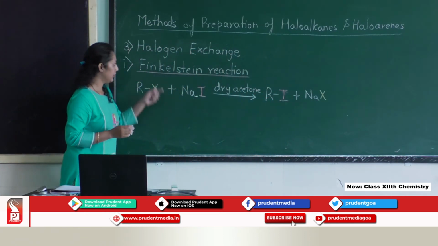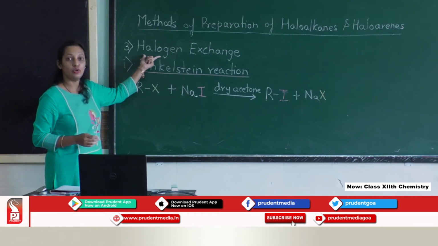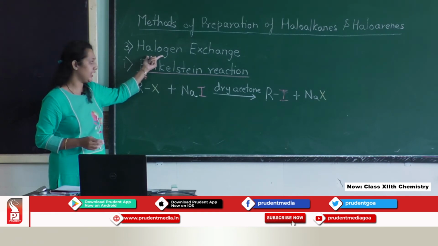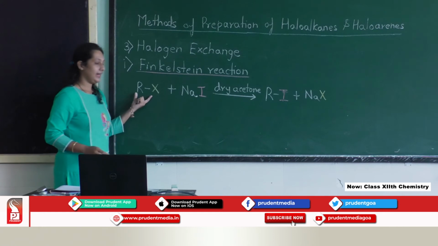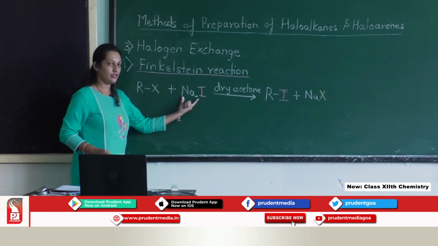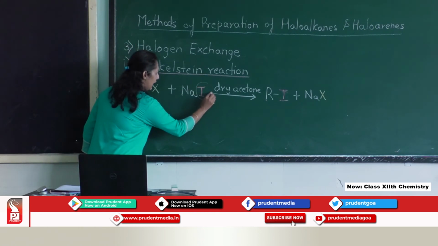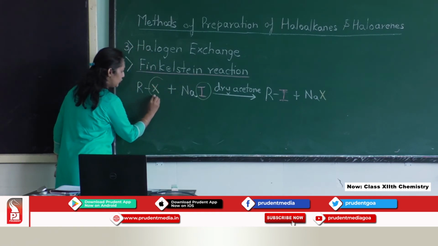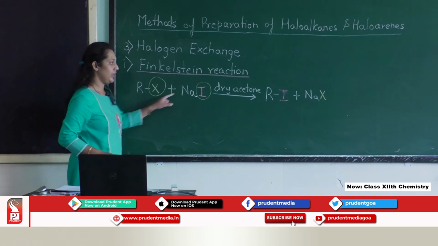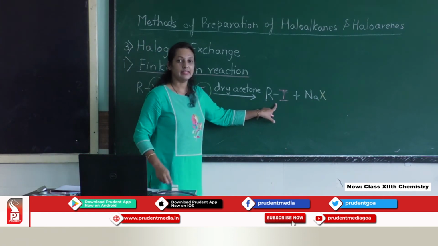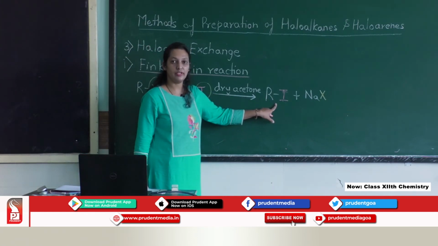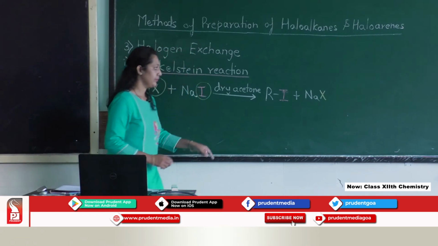Now, the name itself tells you that halogen exchange takes place in this reaction. We treat an alkyl halide with sodium iodide in presence of the dry acetone. Here, I will get exchanged with the X. So, we are going to get the iodoalkane. This is the method for preparing only iodoalkane.